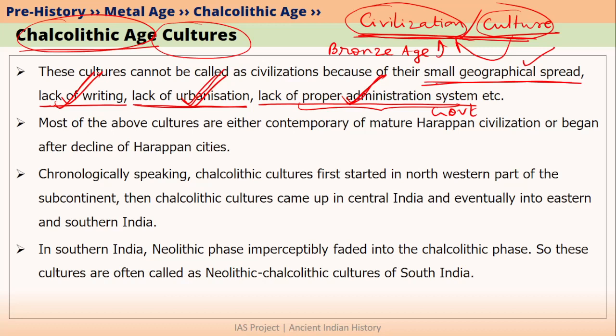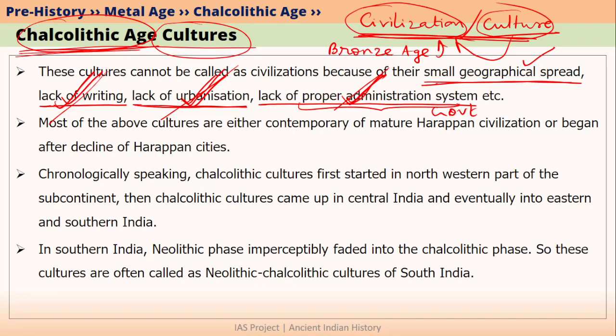But Chalcolithic culture does not have a script or writing, they did not live in cities and they did not have a proper government. That is why you should not call Chalcolithic Age as a civilization. You should only call Chalcolithic Age as a culture.